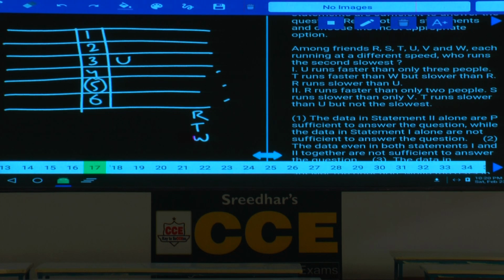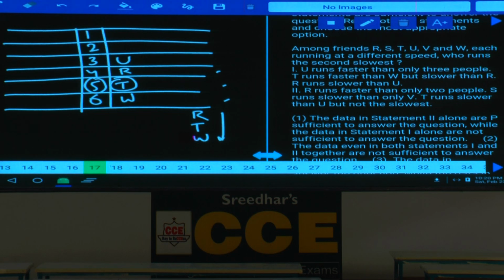As R runs slower than U, R must be at this place. Because after this R, T and W must be there. T is here, W is here. Are we getting a unique answer or not? Who is coming at the 5th place? T is coming at the 5th place. Hence 1 alone is sufficient.